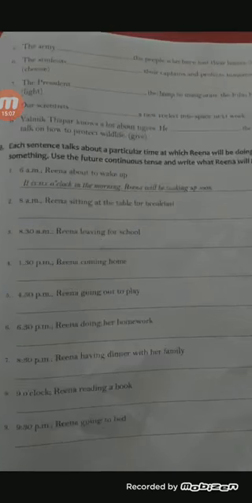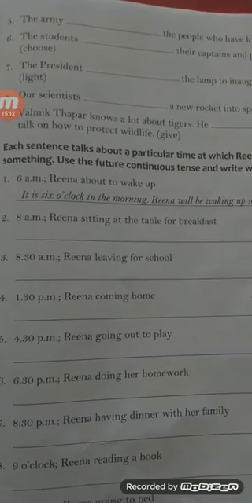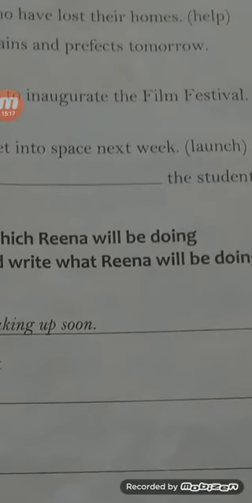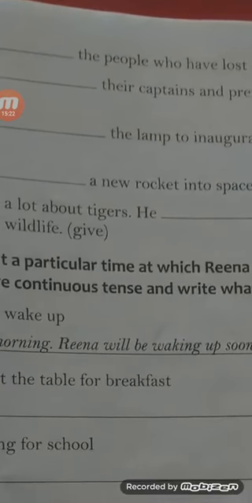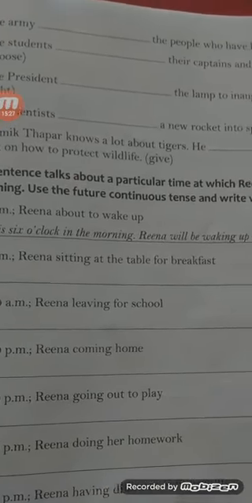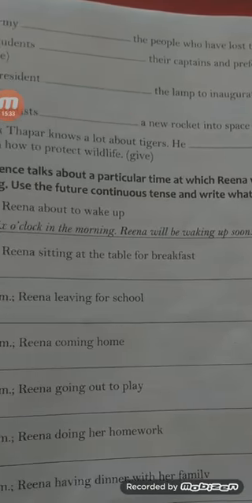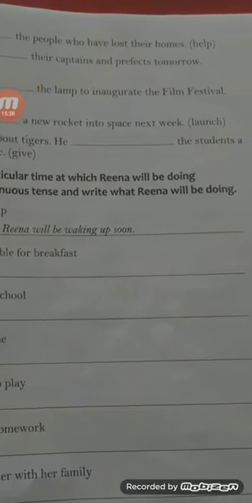Now turn to the next question. What is the next question? Look here please. The army. Here the army is written, and what verb is given in the bracket? Help. And you know, students, helping is the ing form of help. So what will the sentence be? The army will be helping the people who have lost their homes.